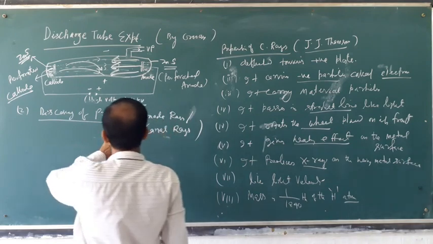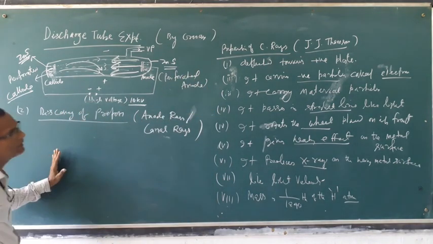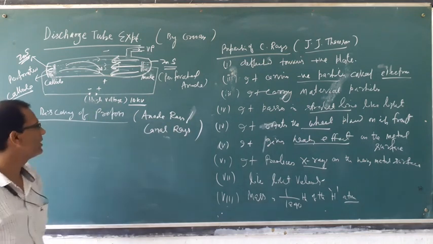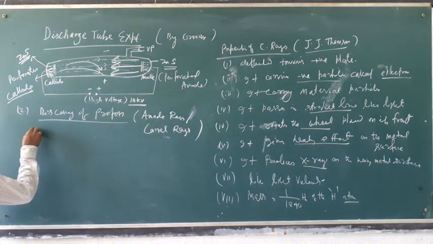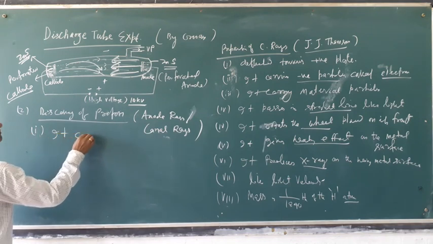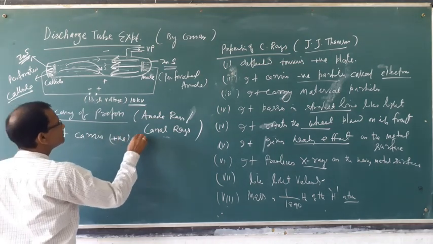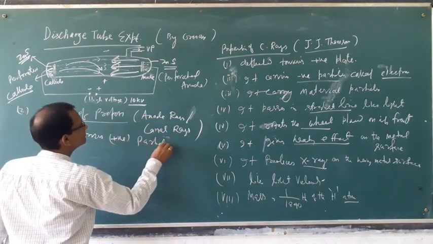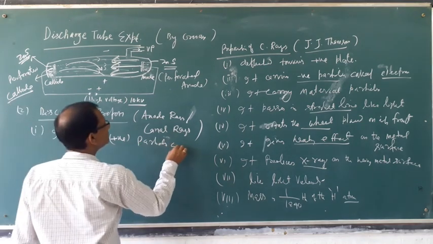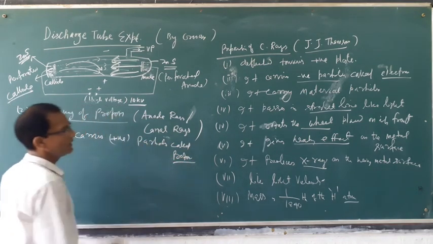The properties of anode ray are almost the same as cathode ray, but the main difference is that it carries positive particles called protons.